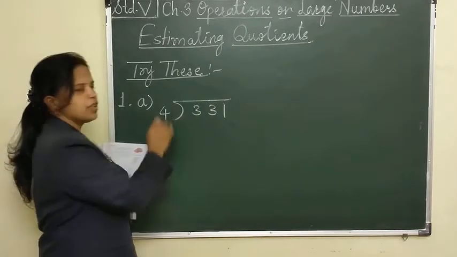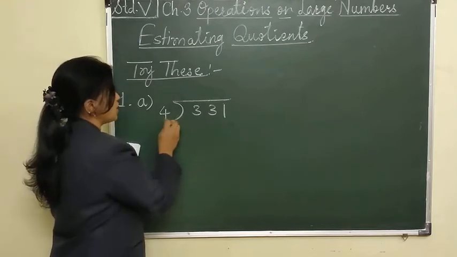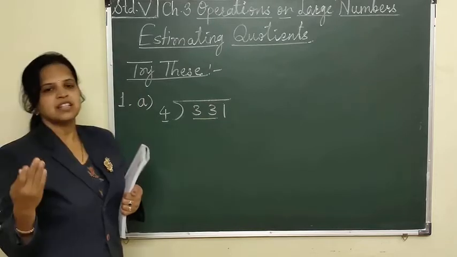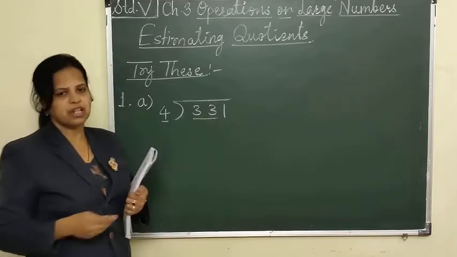Instead of that, what will we do? I will check this 4, and 3 is smaller. So I will take the number greater than this 4, that is 33. A 2-digit number I will consider.